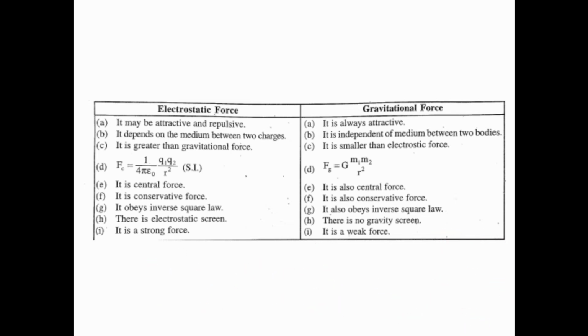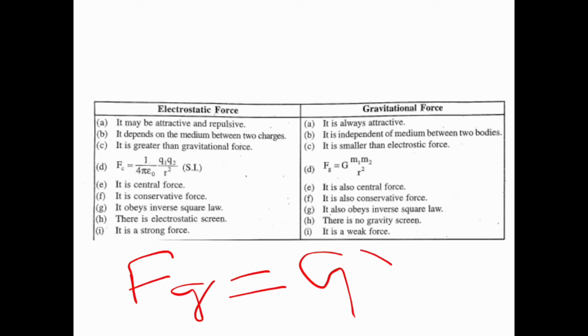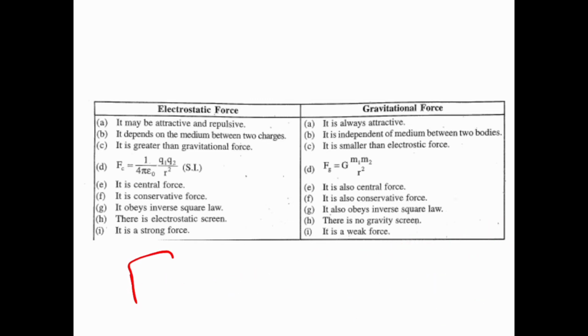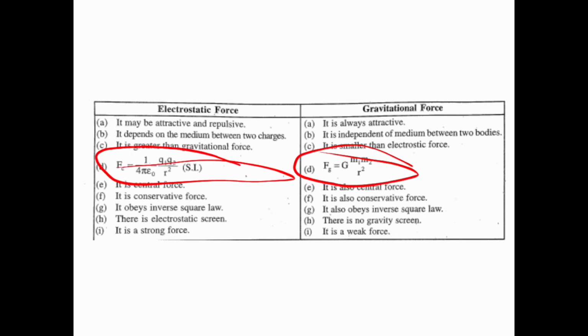That is in the SI system. For gravitational force, Fg is equal to G into m1 m2 by r square, where r is the distance between them. This is the formula of gravitational force, and this is the formula of electrostatic force.